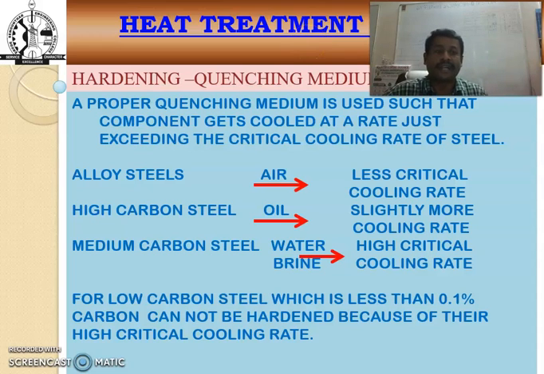For high carbon steel, oil is used, so here we obtain a slightly higher cooling rate, and for medium carbon steel, water is used, giving a high critical cooling rate. Low carbon steel, less than 1% carbon, cannot come under the category of hardening process because of its high critical cooling rate.